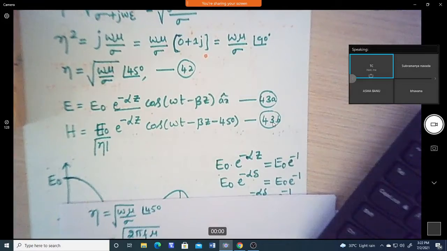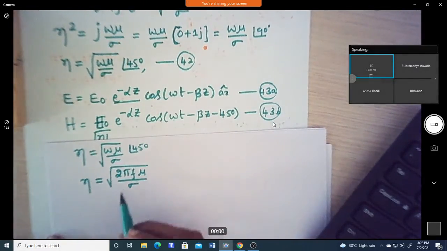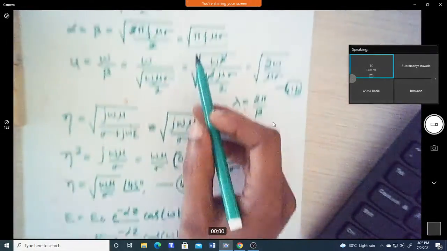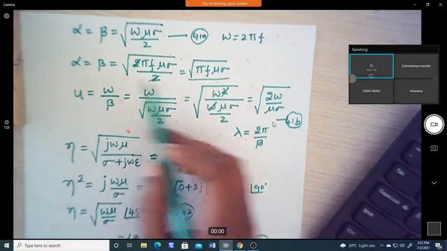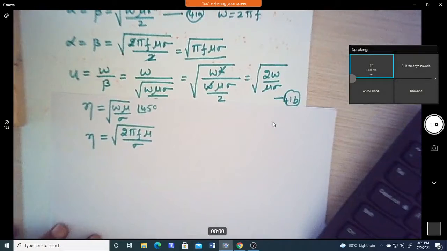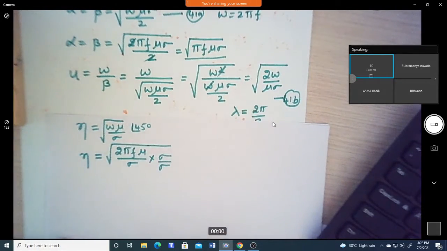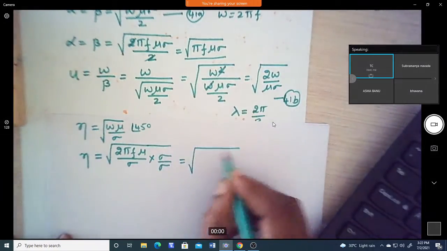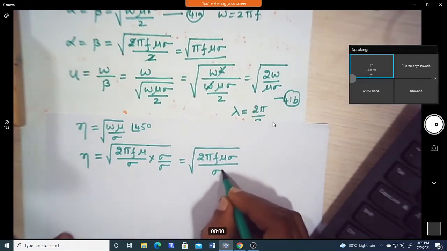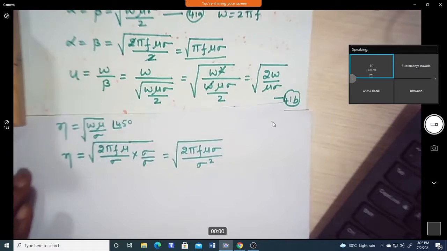Okay, so this is the equation for the intrinsic impedance. Now we can see, we want the delta to be in terms of alpha, which is equal to square root of pi f mu sigma. Now if I multiply both numerator and denominator by sigma, what are we going to get? We will get 2 pi f mu sigma divided by sigma squared.